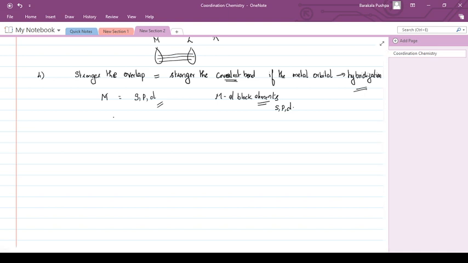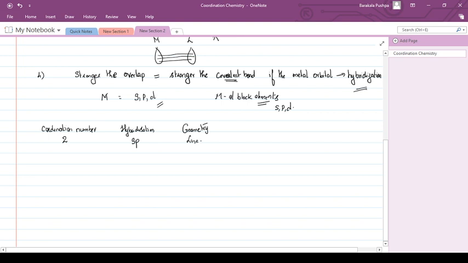Suppose the hybridization is between the coordination number. Suppose you think of coordination number 2. What do you mean by coordination number 2? There are two ligands which are coming to form a bond with the metal. And the type of hybridization, what type of hybridization can they undergo? Most probably an sp hybridization. Then what type of geometry will it be giving? Most probably the geometry is linear in shape.